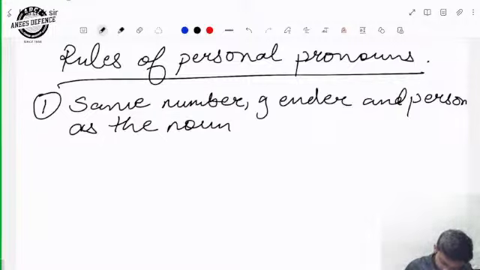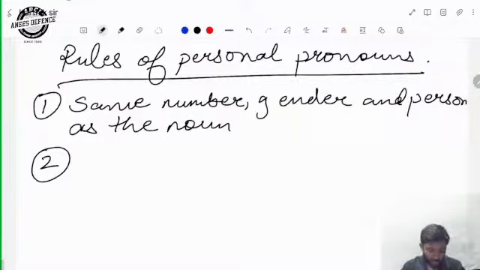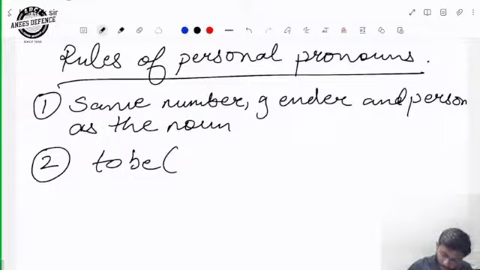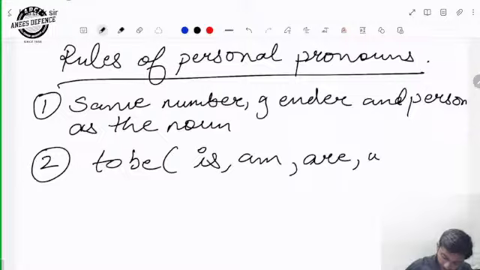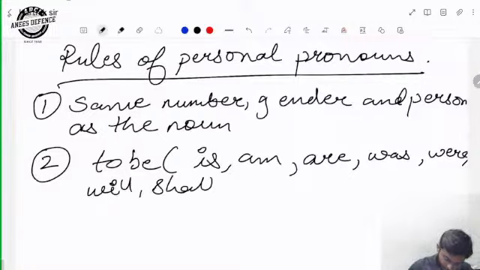The second one, the components of the verb to be, that is, am, are, was, were, will, and shall.